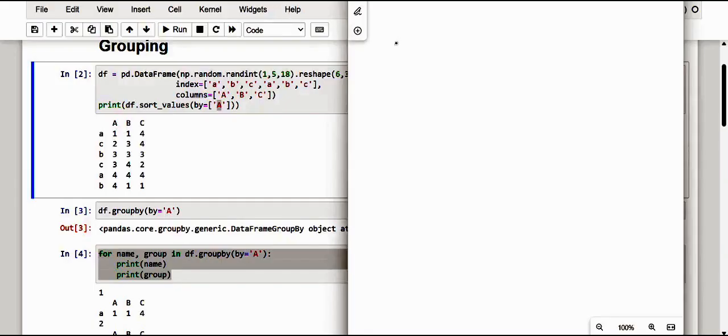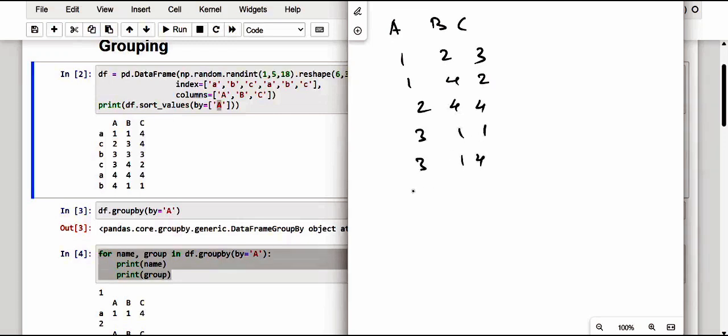Here we have columns A, B and C. Here we just have the values 1, 2, 3 and 1, 4, 2, 2, 4, 4, 3, 1, 1, again 3, 1, 4, and of course 4, 3, 4. So this is what we got by iterating over the groups.